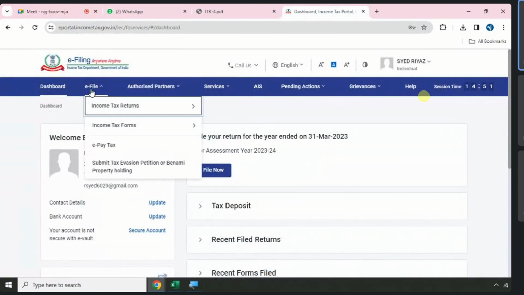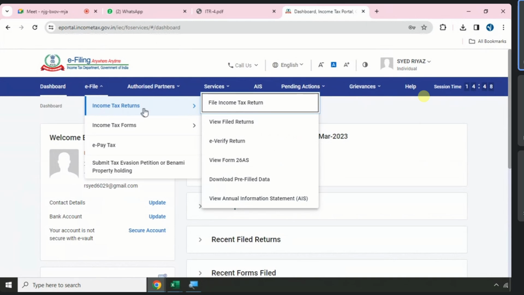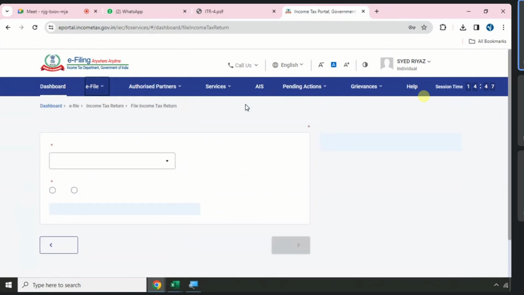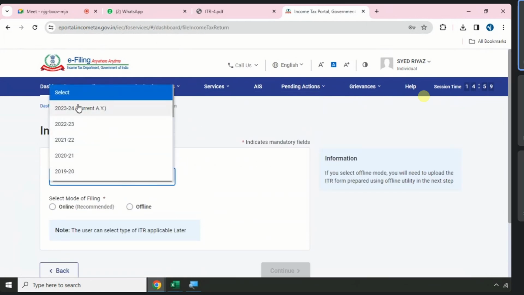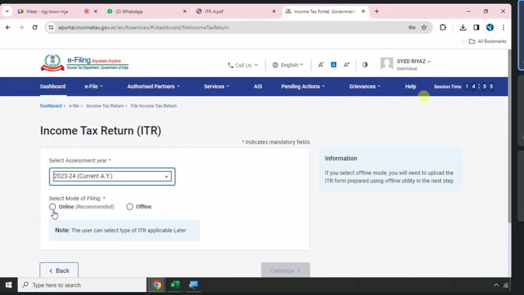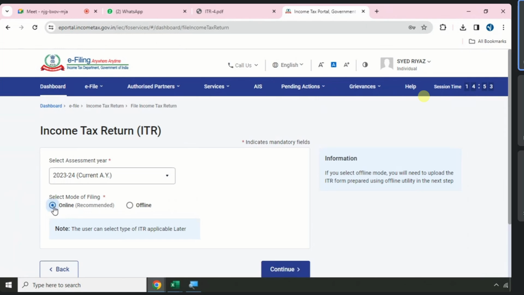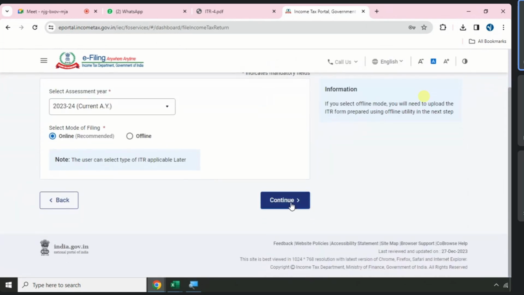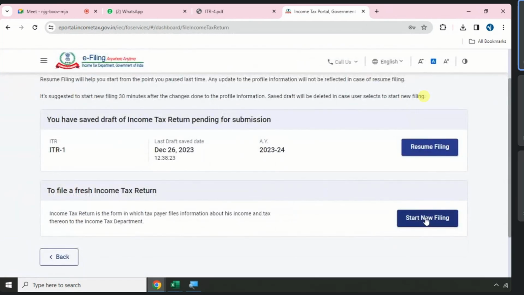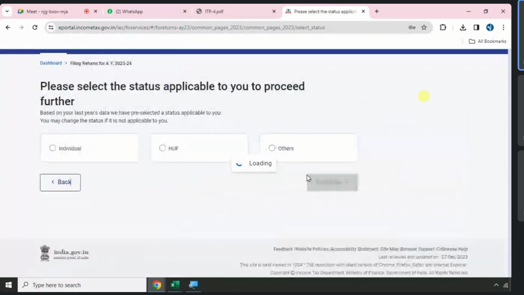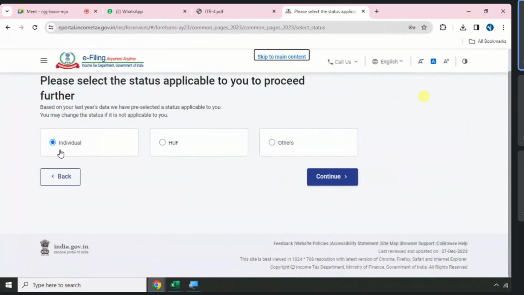go to e-file, income tax returns, file income tax return, select assessment year 23-24 and go to online. And I go to start new filing, because yesterday we did practicals on ITR 1. So I'm going to take you to the new filing so that I can go by ITR 4. As per the PAN card, what is our PAN card status, capacity, role?